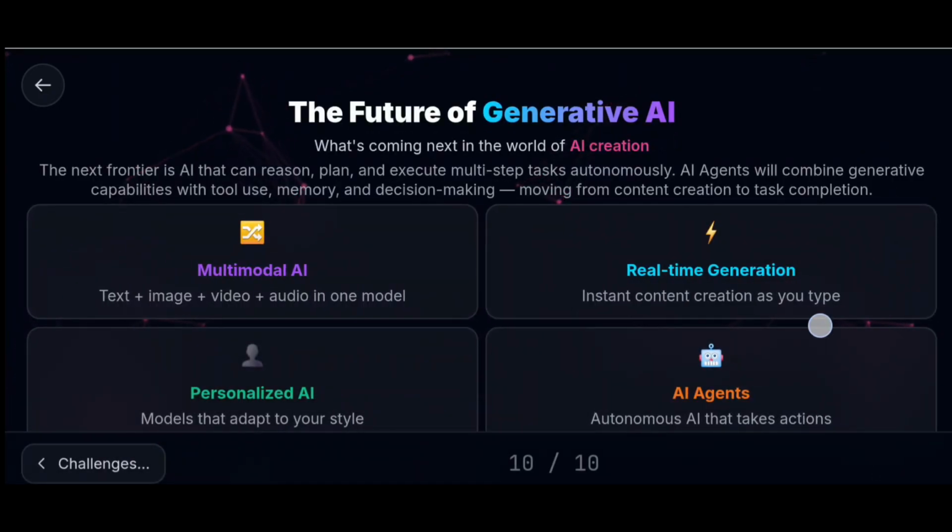The future of generative AI. What's coming next in the world of AI creation? The next frontier is AI that can reason, plan, and execute multi-step tasks autonomously. AI agents will combine generative capabilities with tool use, memory, and decision making, moving from content creation to task completion.